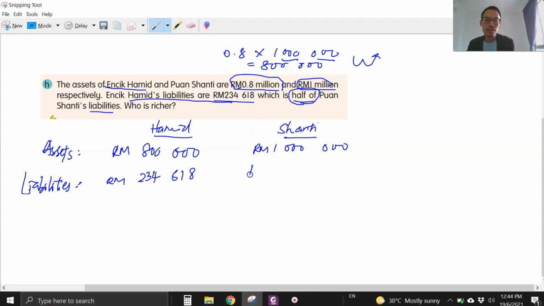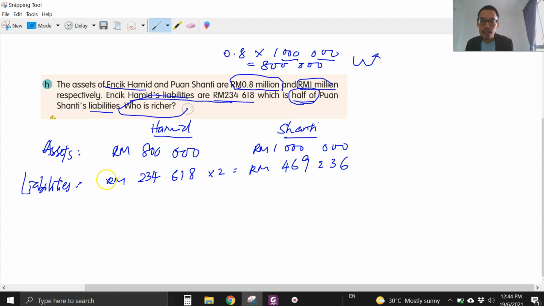So Puan Shanti ada berapa? Darab 2. Okay, because 234,618, that is half. So to find the full amount, you times 2, we get 469,236.